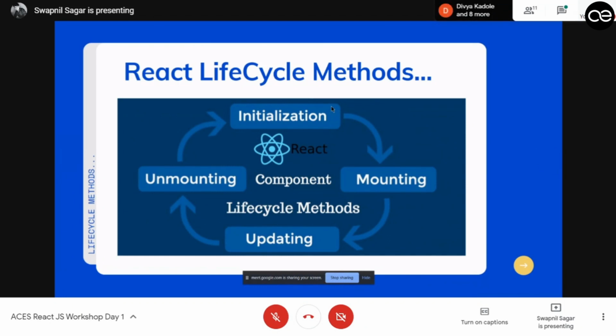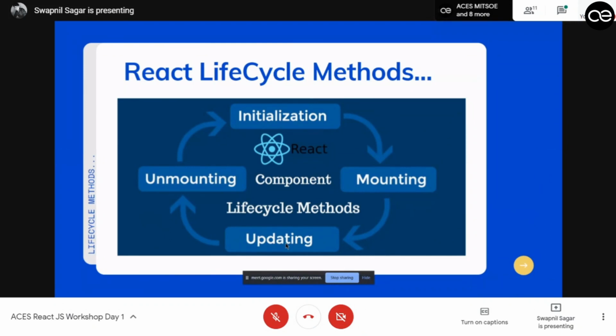I explained to you what the virtual DOM is. First we are defining the elements which should be initialized in the virtual DOM, and then we are mounting them. So we're inserting that element in a DOM tree, and whenever anything changes in that element, it will update it. It will update in the virtual DOM, not in the original DOM.